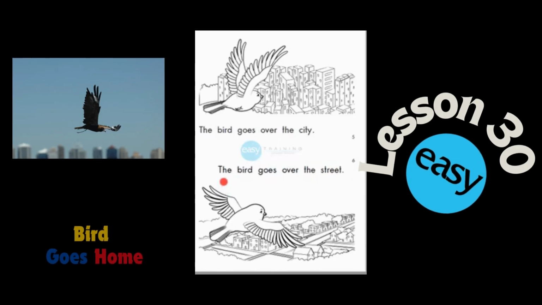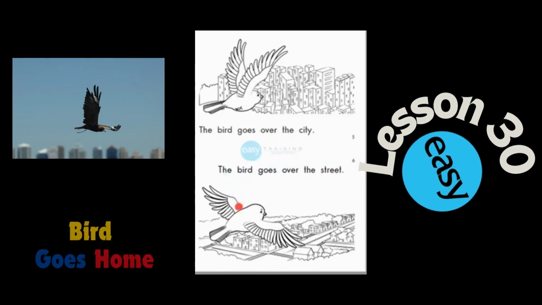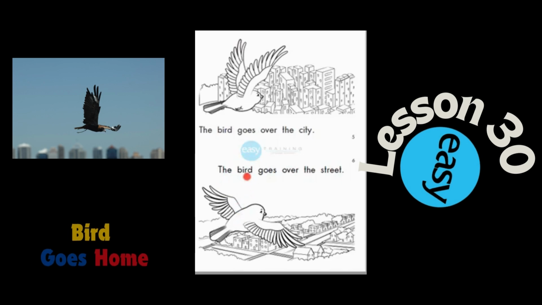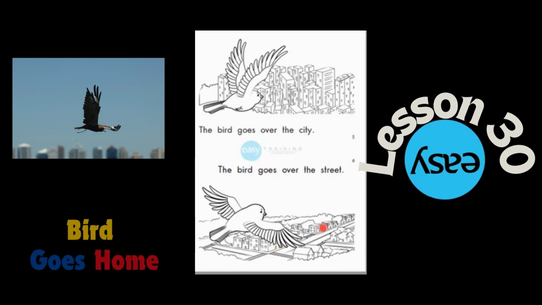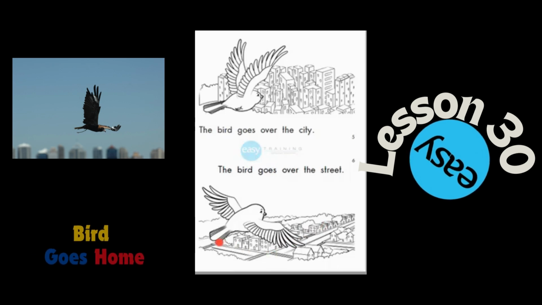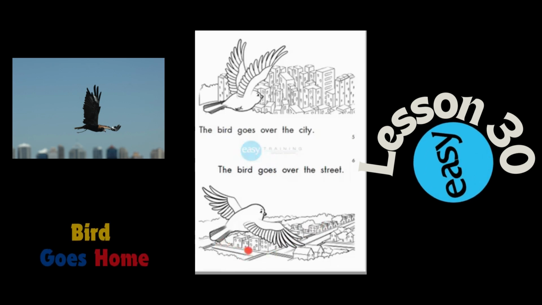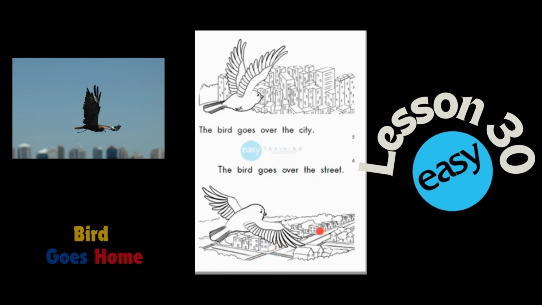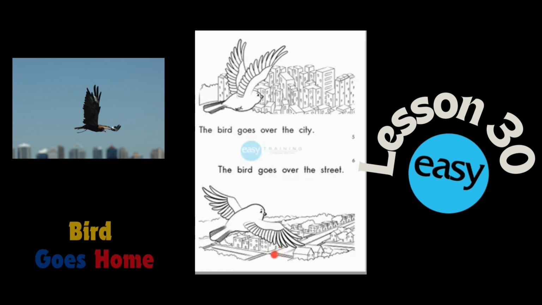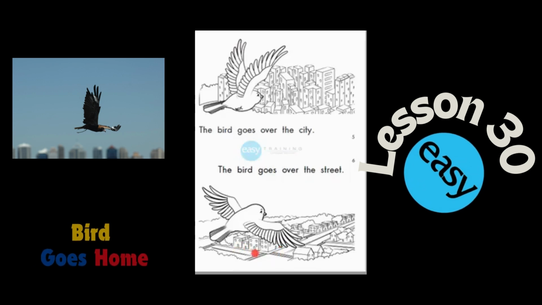Now on page number 6, I can see the bird goes over the street. The street. ¿Recuerda la lección de city? Recuerda que dijimos que there are many streets in the city.